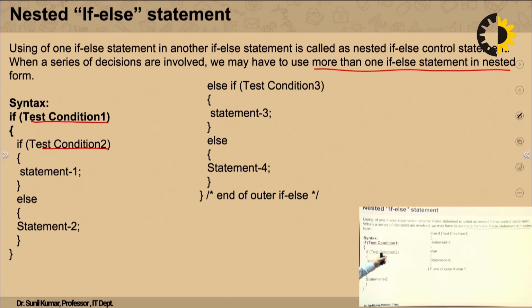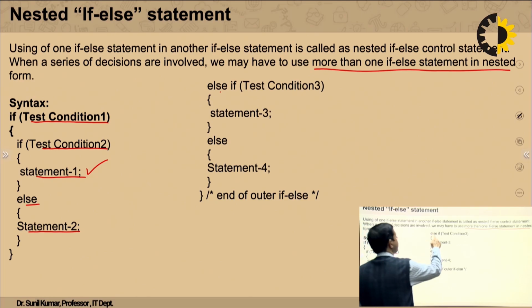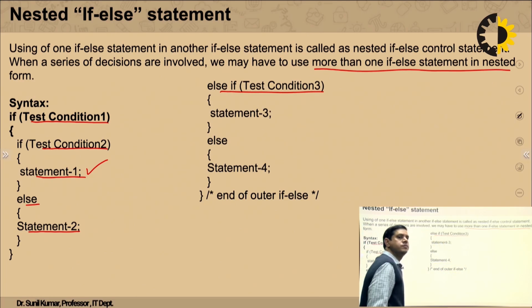If both conditions are true, then only in that case statement 1 will be executed. Else, if the condition is not true, then in that case statement 2 will be executed. Now that is for this. Now this is the main if. Else if, then we are applying test condition 3.